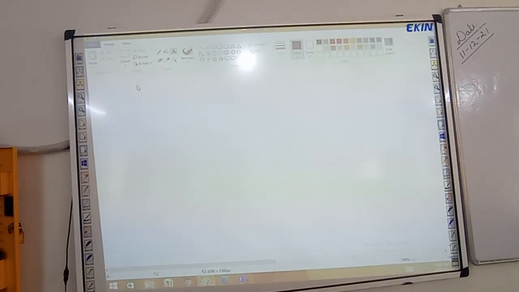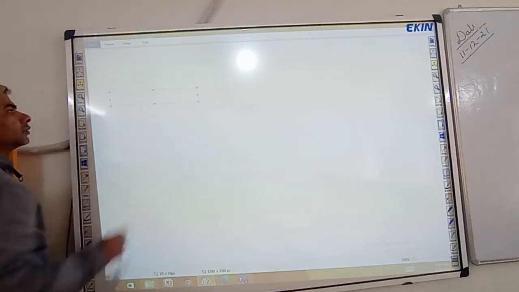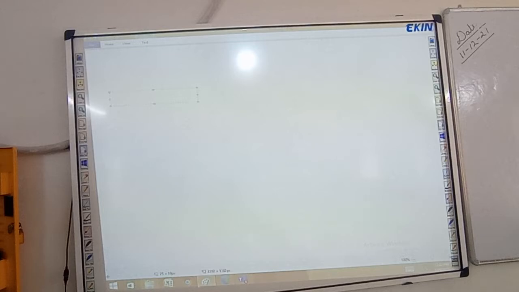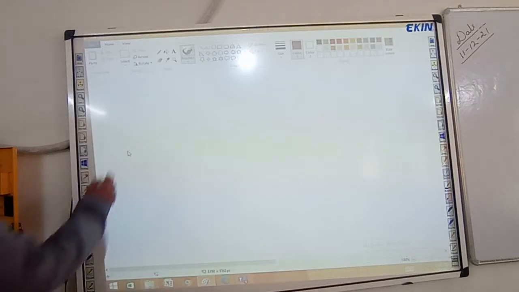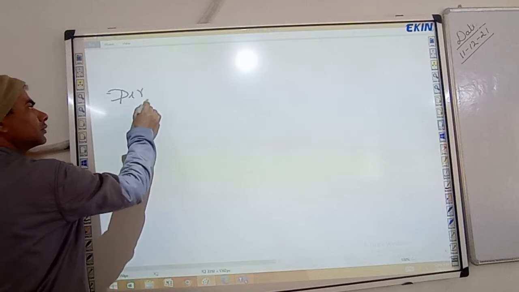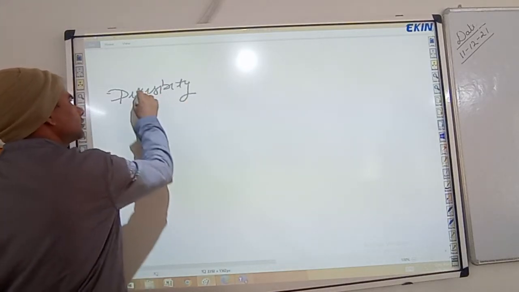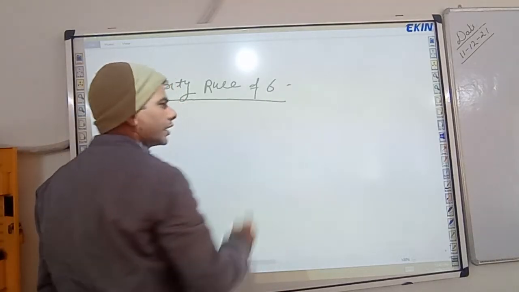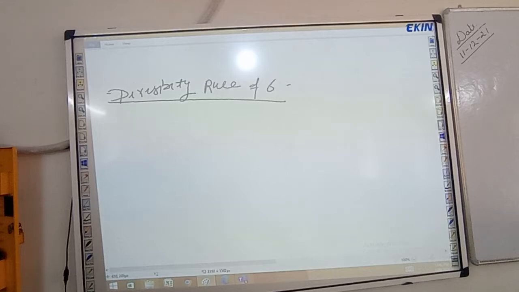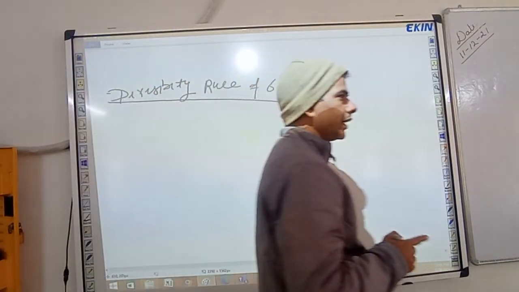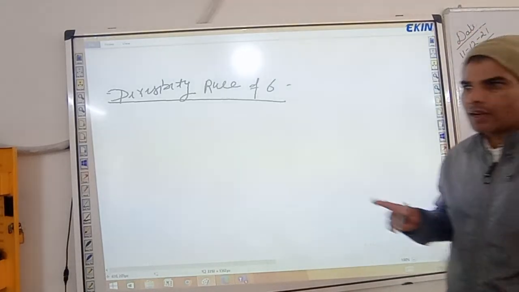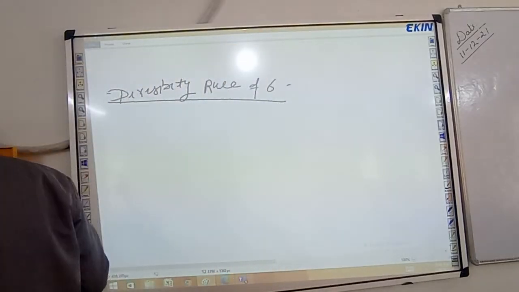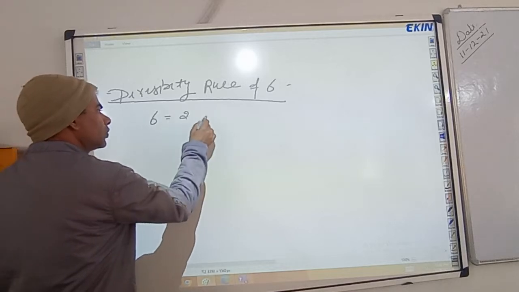Divisibility rule of 6. A number is divisible by 6 if the number is divisible by 2 and 3. अगर कोई भी नंबर 2 और 3 दोनों से डिवाइड हो रहा है, that number is divisible by 6. 6 is equal to 2 into 3.